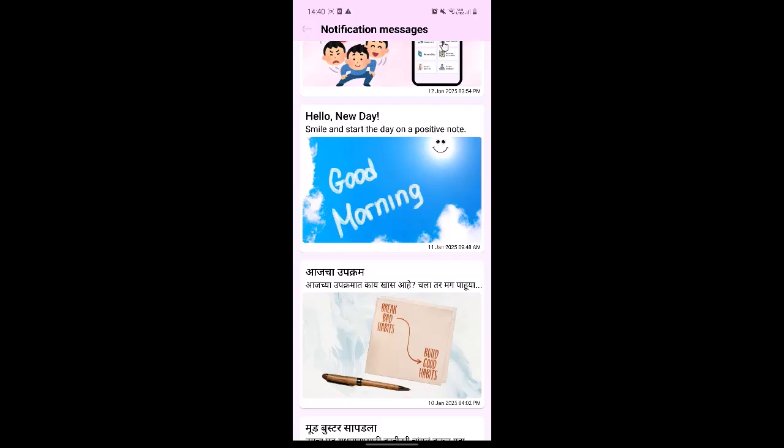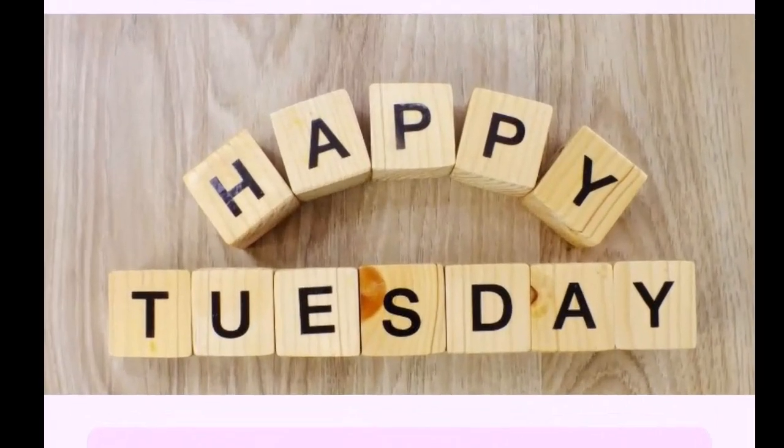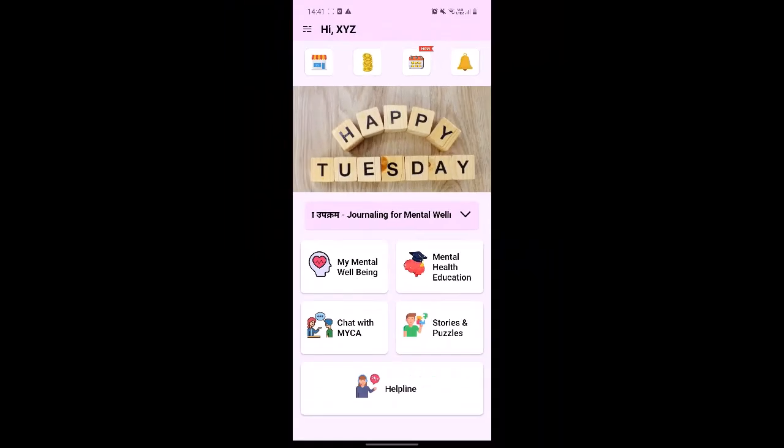Below the notification section, you will find an image display. This is the wallpaper feature. Every day, a new motivational or inspirational wallpaper is updated here. These wallpapers are designed to promote mental well-being and provide you with a positive start to your day.